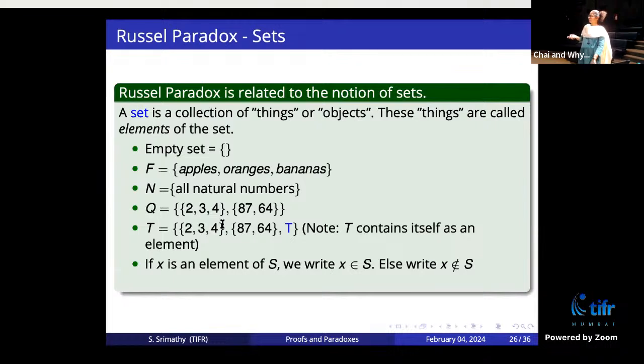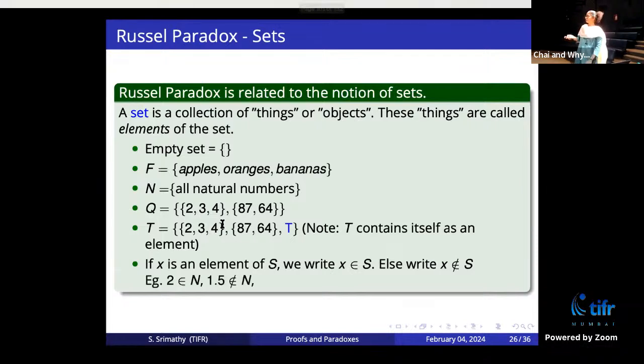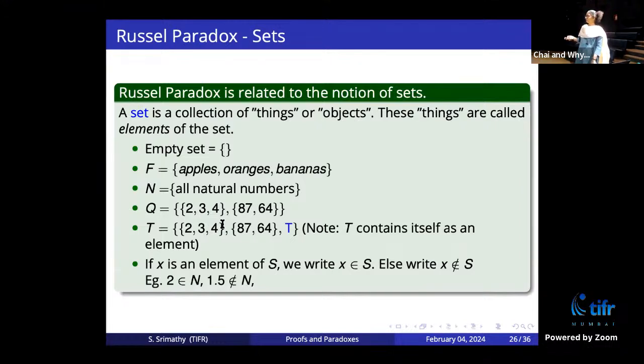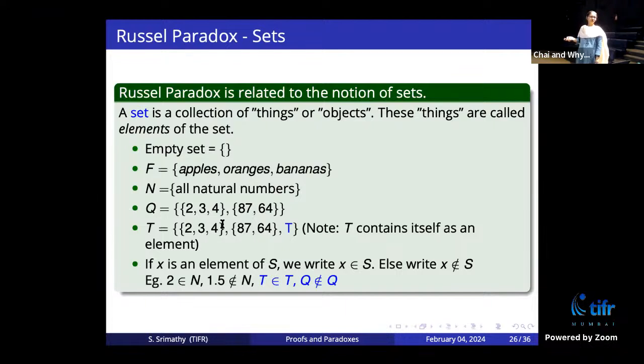Let's say if x is an element of S, we write it mathematically as x ∈ S. If it is not an element, we put a cross: x ∉ S. For example, 2 is in N, right? 2 is a natural number, so it is inside N. 1.5 is not, it is a decimal. For example, T ∈ T, it contains itself. Q ∉ Q, right? Because Q doesn't contain itself.